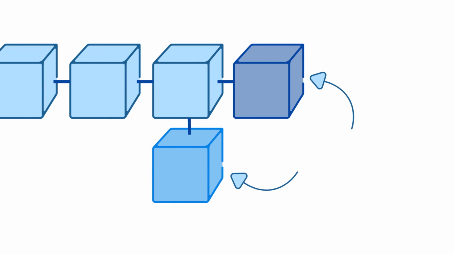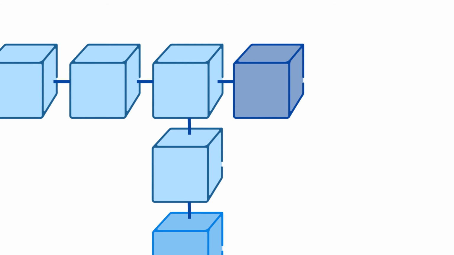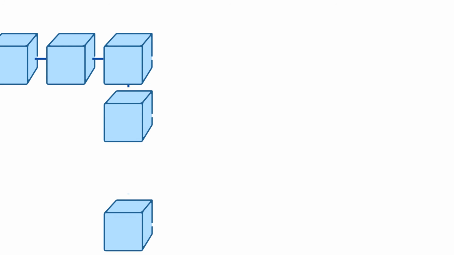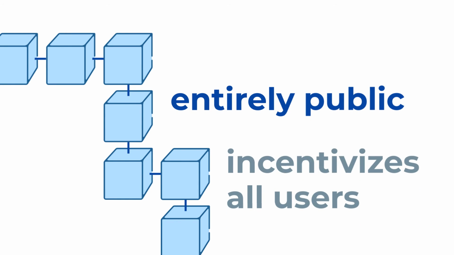Now the blockchain has two branches, and the following miner will check both branches and attach his or her block to the correct branch. Blocks on a faulty branch will become null or unrecognized to be part of the record, and the miner who attached a faulty block will not receive a monetary prize. This method of adding to the blockchain ensures that the entire process is public and incentivizes all users to keep the record clean.